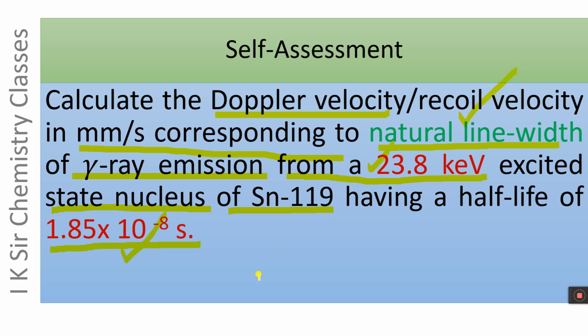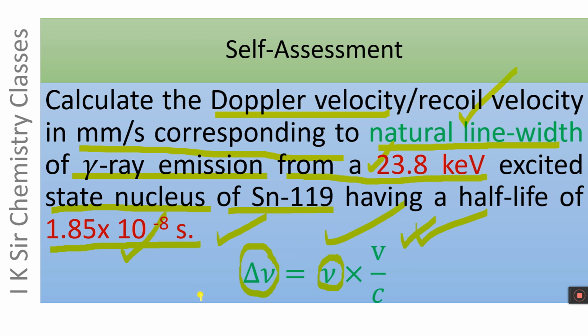The equation helpful in this problem is Doppler shift equals frequency of gamma ray into Doppler velocity by C. We have to calculate V. For this purpose, we should be able to calculate natural line width and frequency. First of all, we will calculate delta nu, then nu, and finally V. Please pause the video and try to solve the problem within 10 minutes.